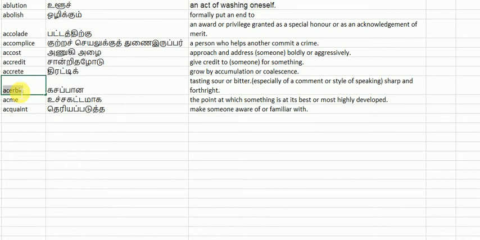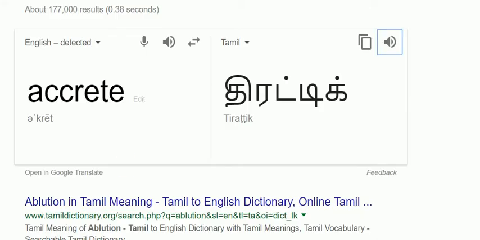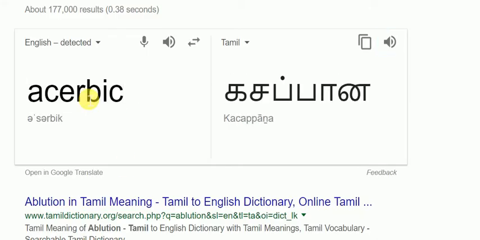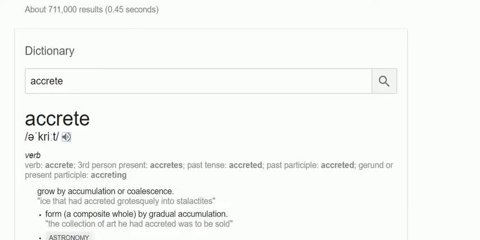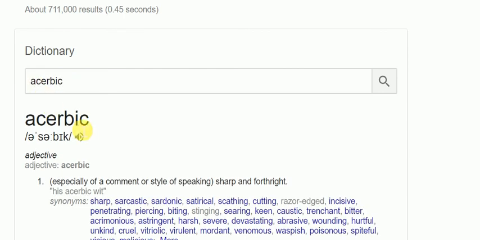The next word we are going to see is acerbic. Acerbic means sharp and forthright, a stylish way of speaking, especially of comments.